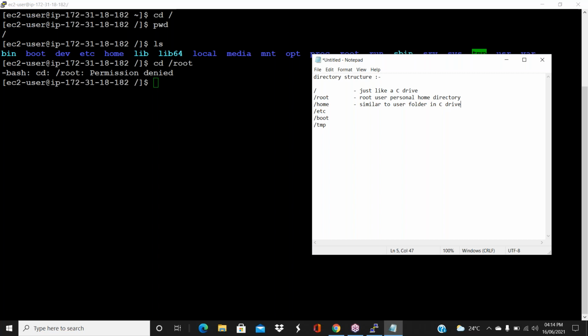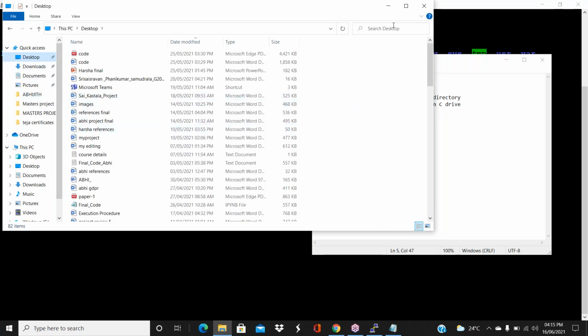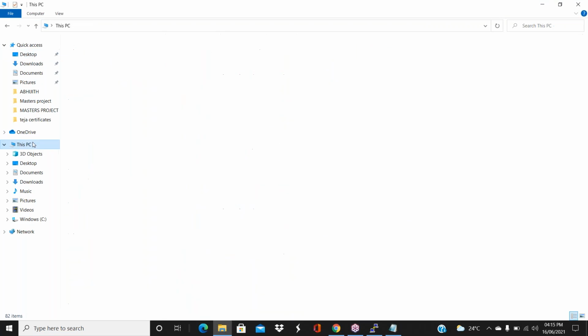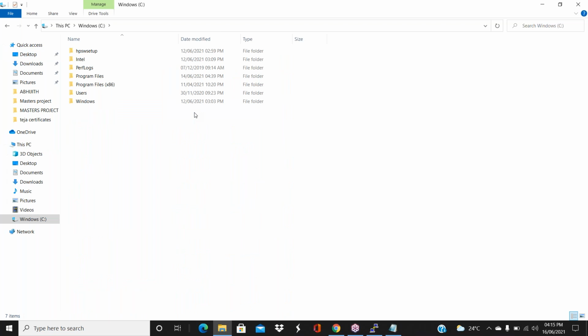Can you go to the C drive once? C drive, Users folder once. So guys, why I'm comparing with Windows is because most of you already know Windows, already work in Windows, at least personally, maybe on a personal laptop you are using it. That's the reason I'm showing this. See, C drive is like the slash drive, assume that. Under that, the Users folder is your home. Users and home are both the same. Click on the Users folder.